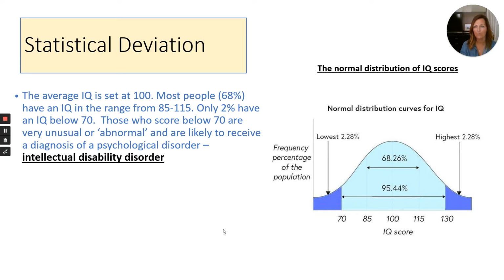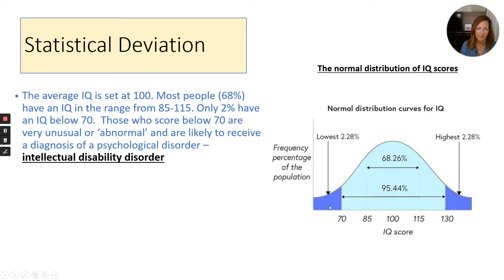So the average IQ is set at 100. And as you can see from here, most people, well, 68% of people have got the range of the IQ from 85 to 115. That's our big chunk of people here in this section, so plus or minus 15 basically of the average.